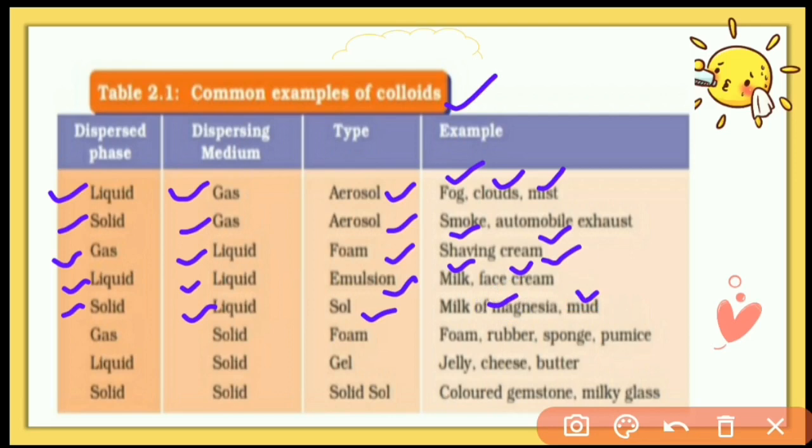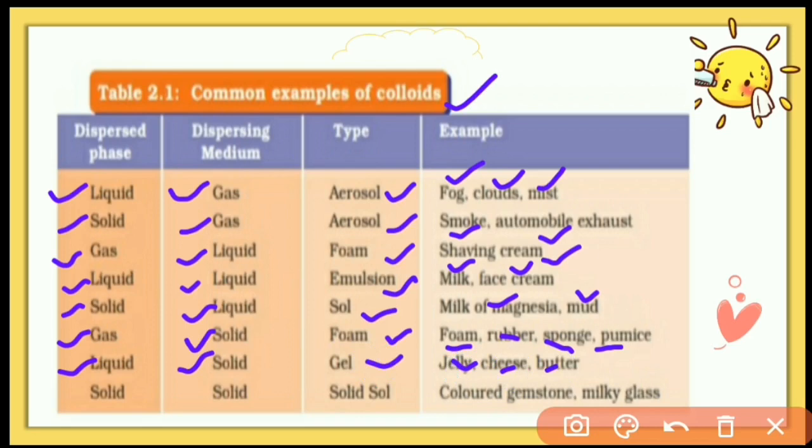And next, when the dispersed phase is gas and the dispersion medium is solid, for example solid foam, rubber, sponge and pumice stone are examples of that type of colloidal system. Next, when the dispersed phase is liquid and the dispersion medium is solid, it makes a gel type of colloidal system, for example jelly, cheese and butter.